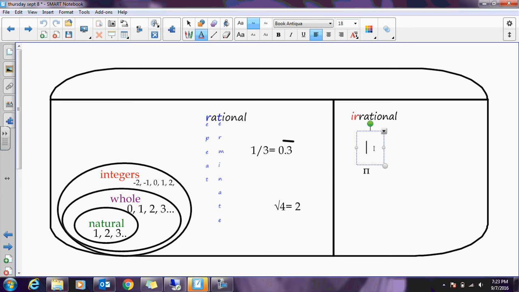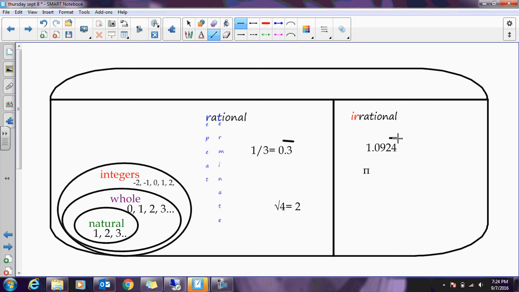Okay, another one would be like, if I just came up with this, I found this in my calculator. It was 1.0923, no, 4, and that 4 was going to repeat. This does not follow a perfect pattern, so the 4 is really the only thing that repeats. That is irrational.